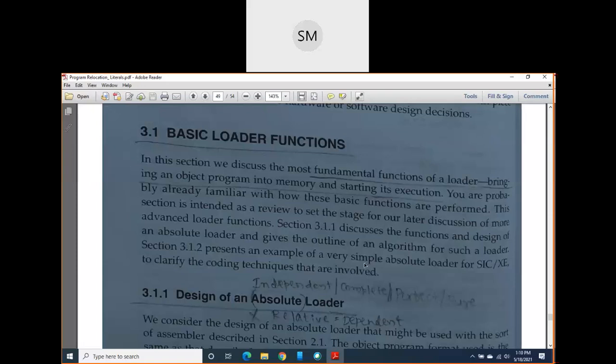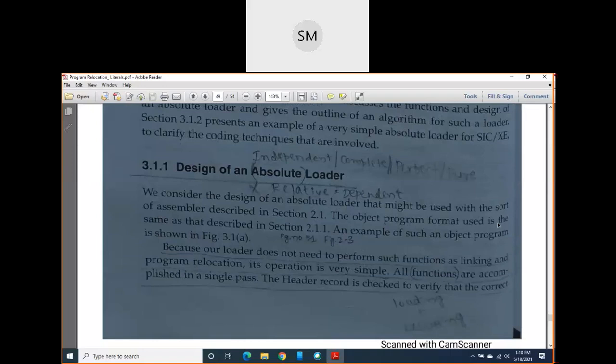So here we are going to see the design of one absolute loader. Absolute and relative meanings already I told you. Absolute is nothing but independent. Relative is nothing but it is dependent. Independent means this loader is independent of the starting address of the program.